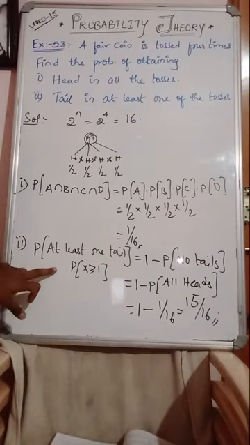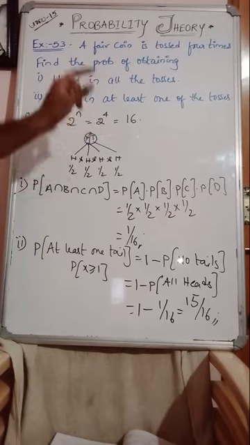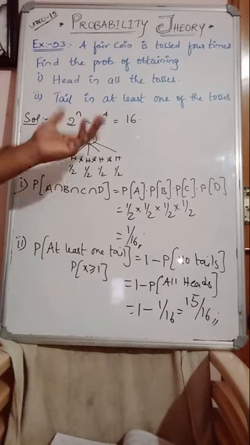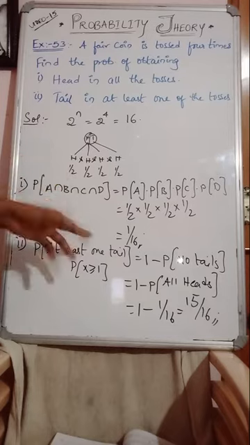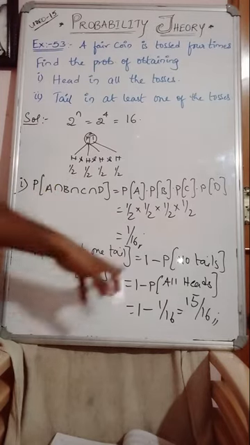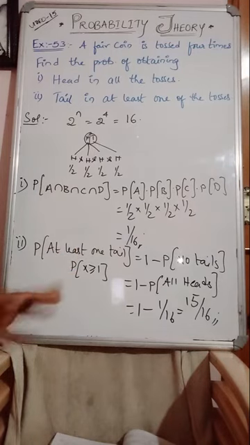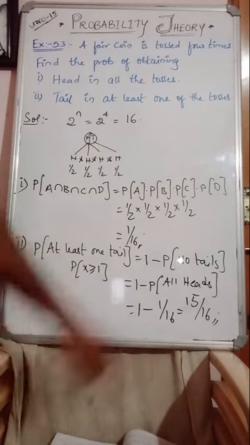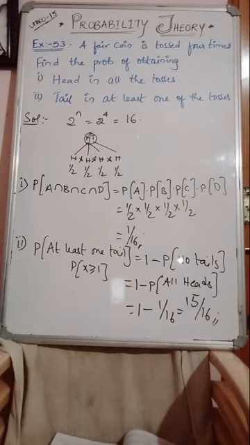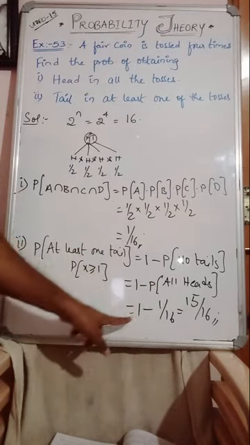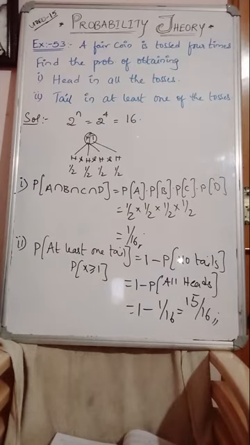Try to understand. Second question. Here the question asked is tail in at least one of the tosses. So usually tail appears just like a head. Tail also appears with probability 1 by 16 only: first time tail 1 by 2, second time 1 by 2, third time 1 by 2, fourth time 1 by 2. Together 1 by 16 only for getting all tails. Here they are asking at least one tail. One tail means 1 to all. In that, from the total probability, if you remove no tails, which is nothing but all heads appearing, 1 minus the probability of all heads, 1 by 16, you get 15 by 16.